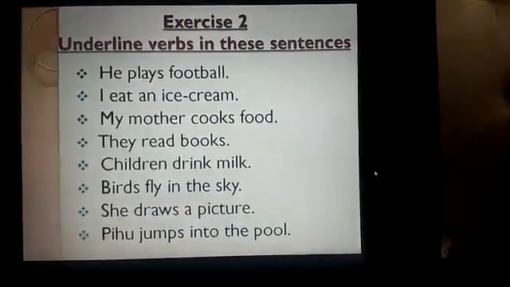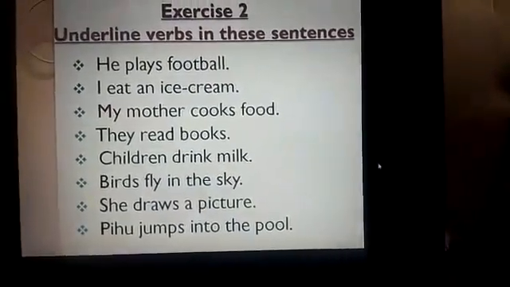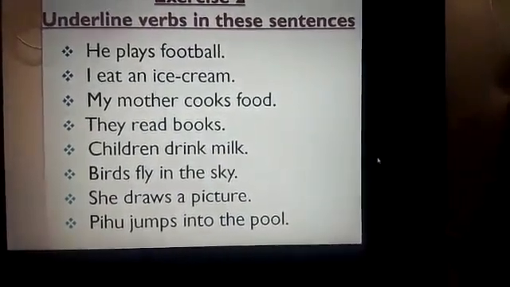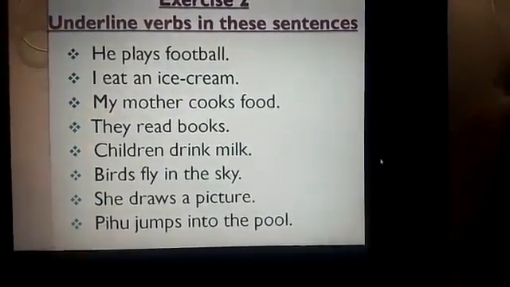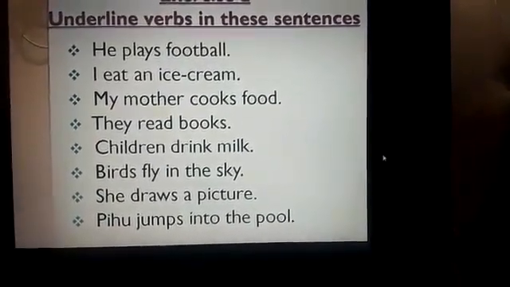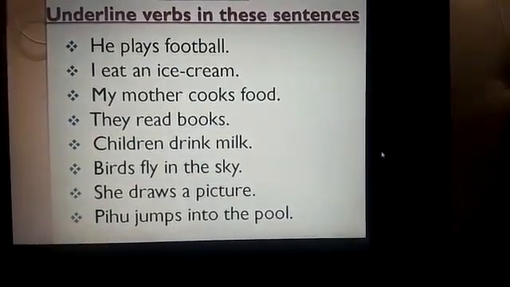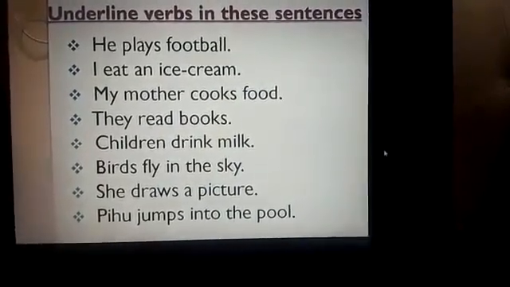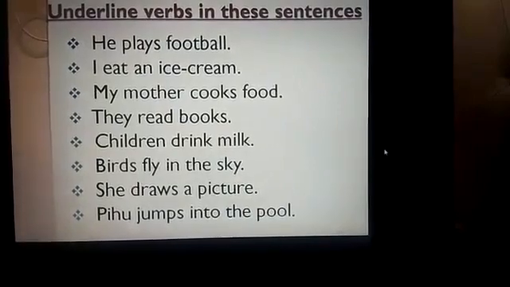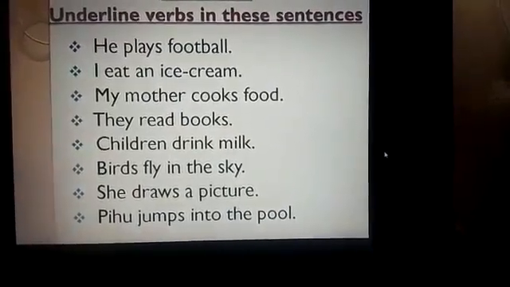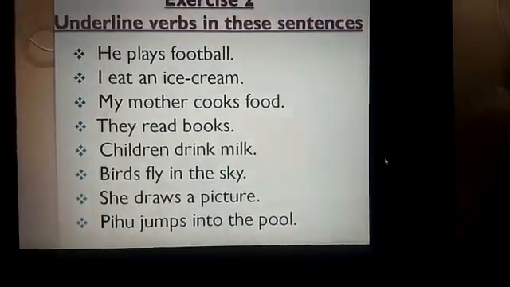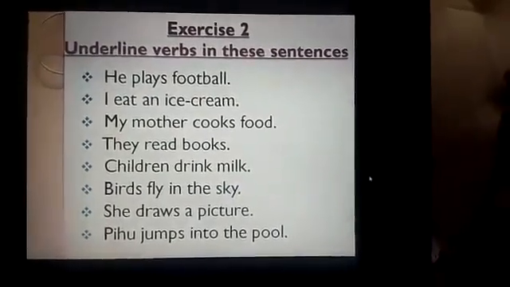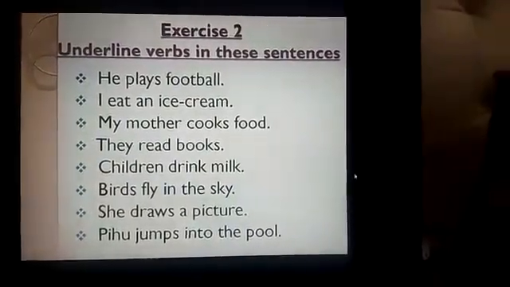See, exercise 2. Here I have given you some sentences and you have to underline the verbs in these sentences. Let us read first all these sentences. He plays football. I eat an ice cream. My mother cooks food. They read books. Children drink milk. Birds fly in the sky. She draws a picture. Pihu jumps into the pool. So here we have to identify which are the verbs and we have to underline them.